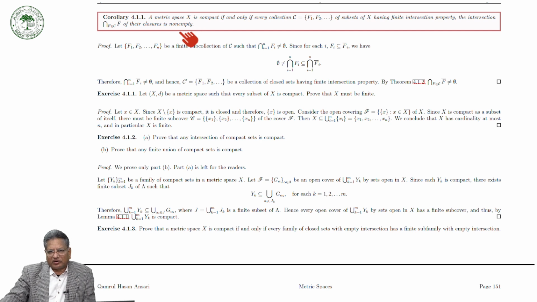So instead of taking closed sets, we are taking the closure of the set F. Let F1, F2, ..., Fn be a finite subcollection of C such that the finite intersection is non-empty.